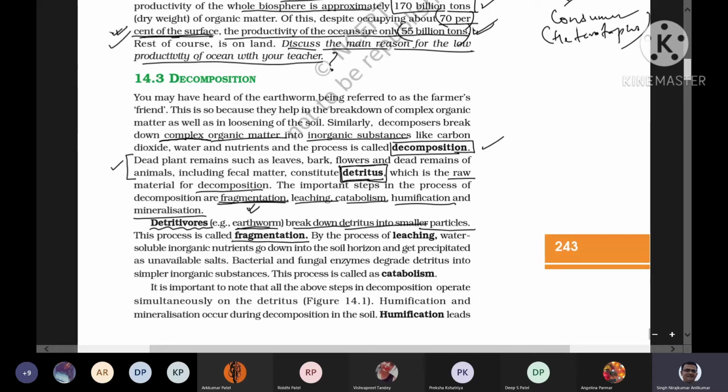Once the fragmentation has been done, then another process called leaching occurs. Leaching is nothing but the process in which the water soluble inorganic substances go down into the soil horizon and get precipitated, right? And these salts are unavailable for the plants and other organisms, right?